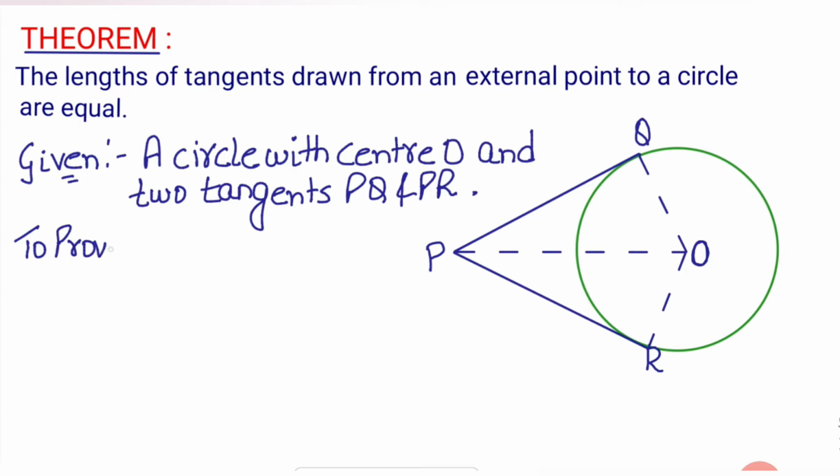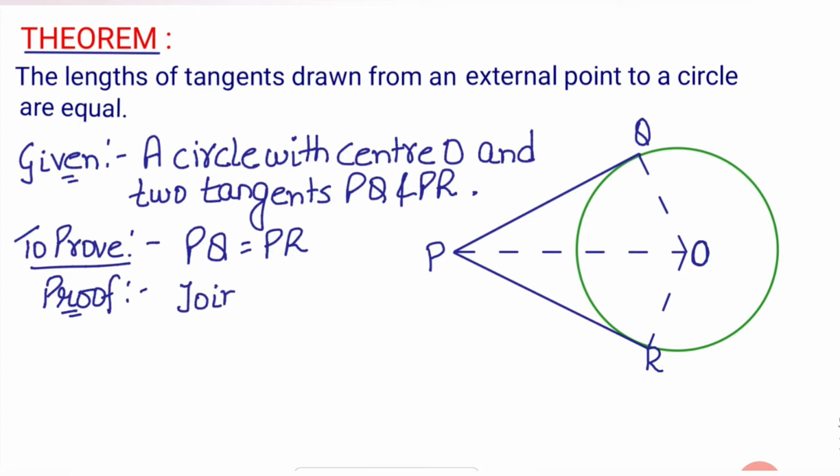To prove that length of tangents are equal, that is PQ equals to PR. Okay, now proof. कैसे प्रूफ कर सकते हैं हम इसको? So सबसे पहले join OP, OQ and OR.